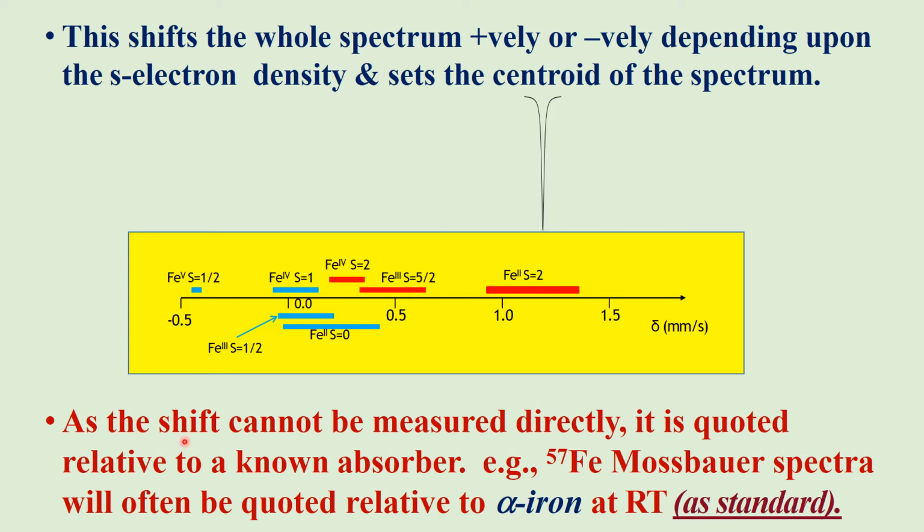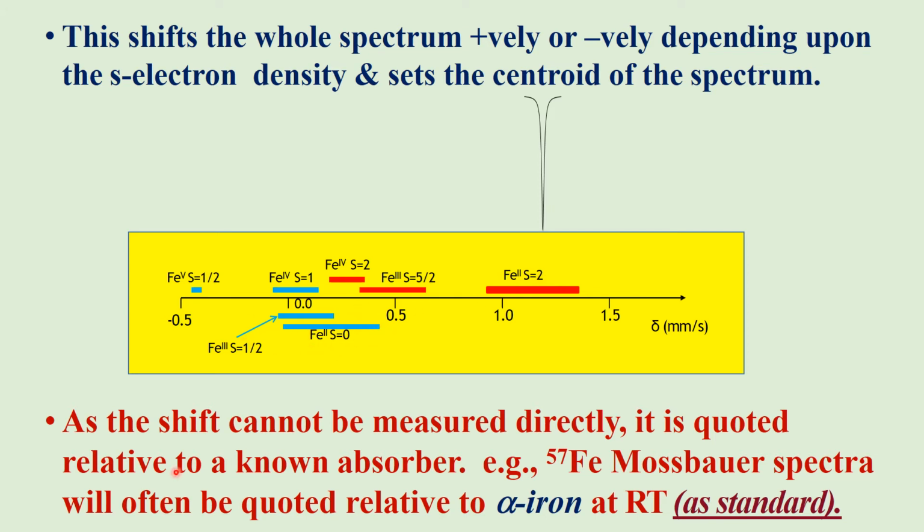As there are several iron compounds with different oxidation states and different spin states, they have different isomer shift values. This is the isomer shift range for Fe2+ in the high spin state and in the low spin state.